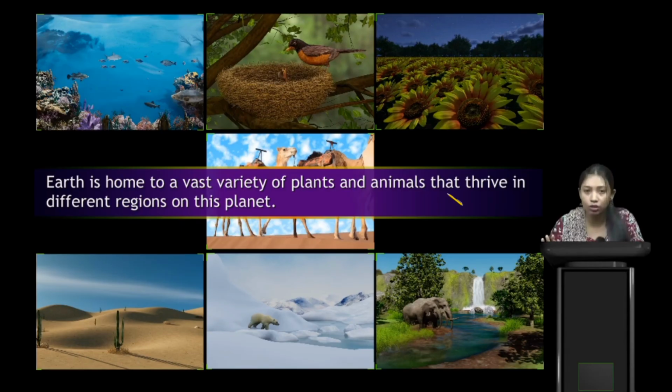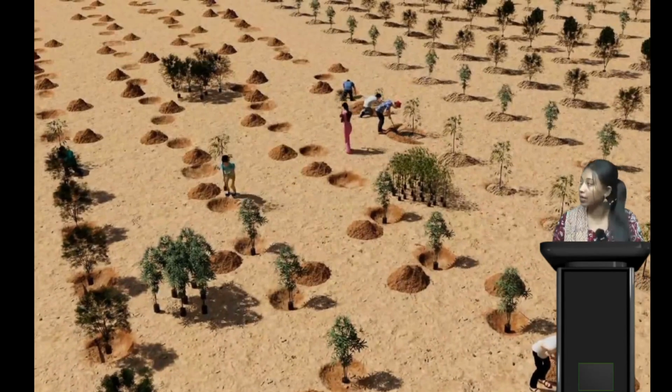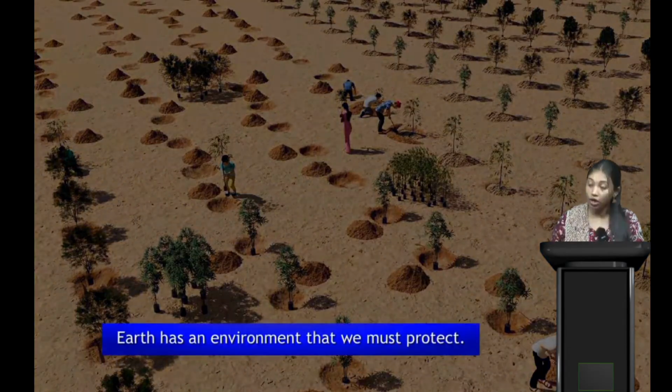Okay, understood till now? Okay, very good. Now moving forward, look at the screen. We can see there are lots of people, or I can say they are farmers. They are digging something and they are planting.